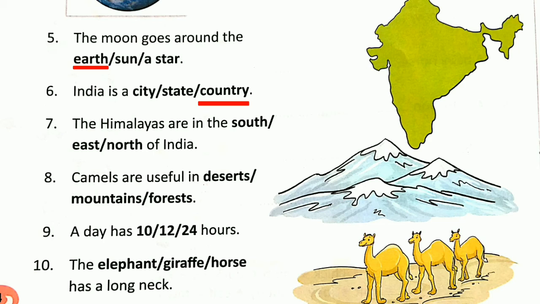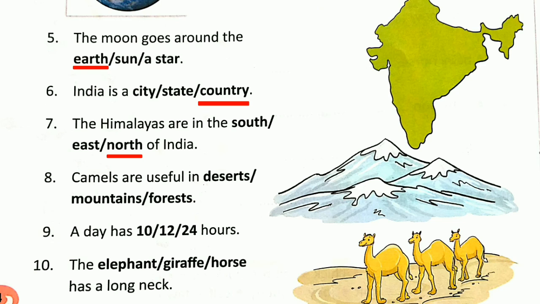Okay, now number 7. The Himalayas are in the south, east, or north of India. So where are the Himalayas? Yes, they are in the north of India.